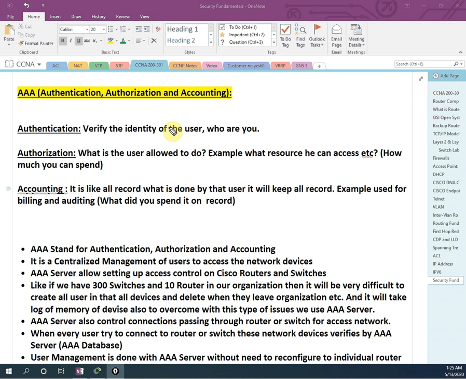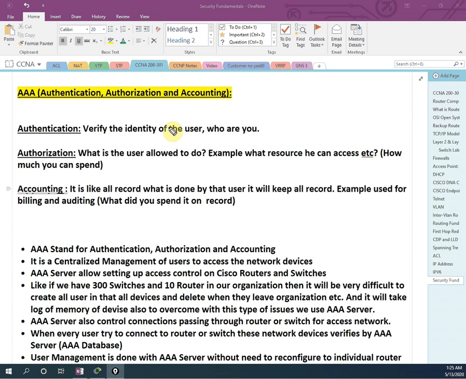What is AAA? AAA stands for authentication, authorization, and accounting. First, what is authentication? Let me give you an example. If you go to a bank and put your ATM card inside the ATM machine, it will ask you for your PIN. That is nothing but authentication. They are verifying that you are the owner of the card.